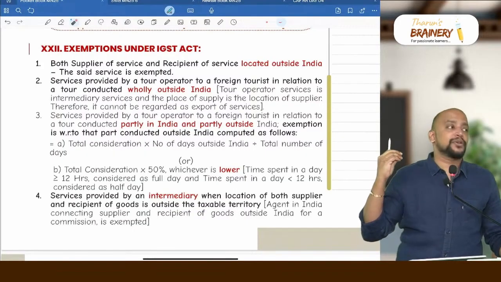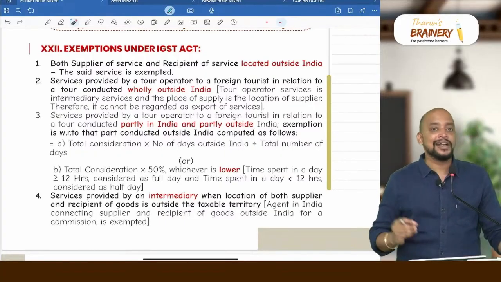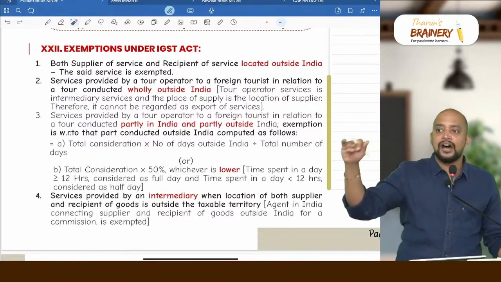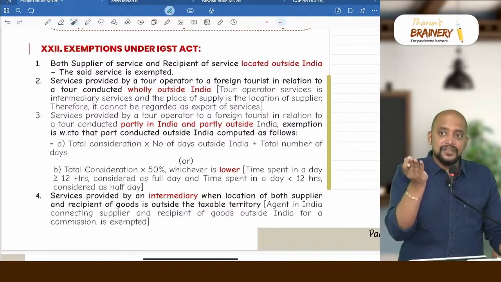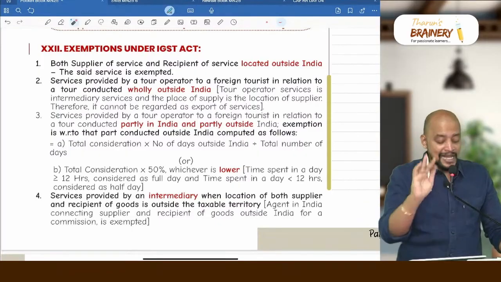While computing the number of days the tour is conducted outside India, you divide the day into half, 12 hours. If it is 12 hours or more, you need to take it as 1 day. If it is less than 12 hours, you need to take it as half a day.